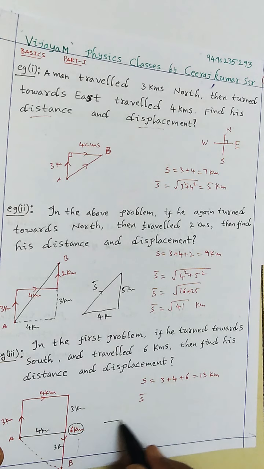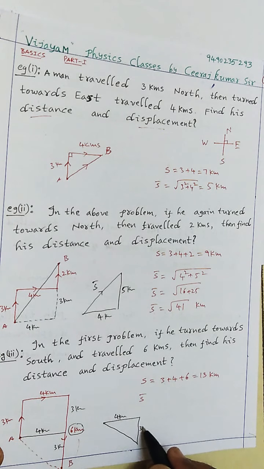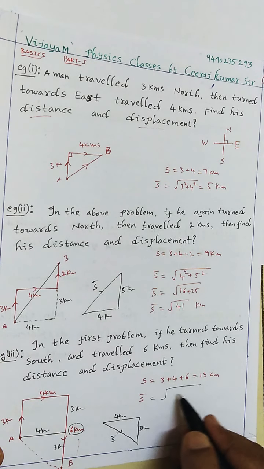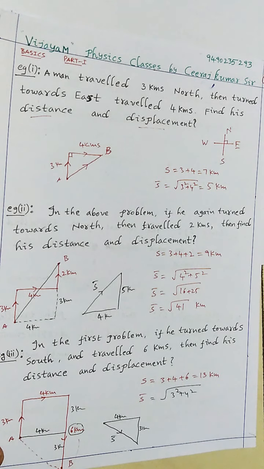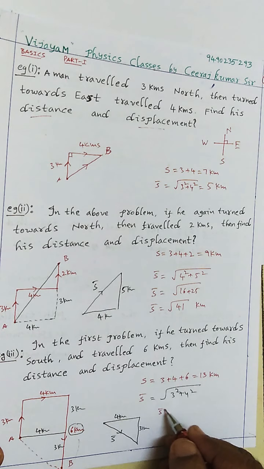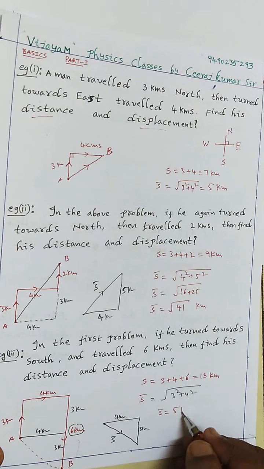So what is the new triangle now? Okay. See, what is the new triangle? This is 4 kilometer. This one is 3 kilometer. Therefore, what is the displacement? This is the displacement here. So displacement will be root over 3 square plus 4 square. Therefore, the displacement is nothing but 5 kilometer.